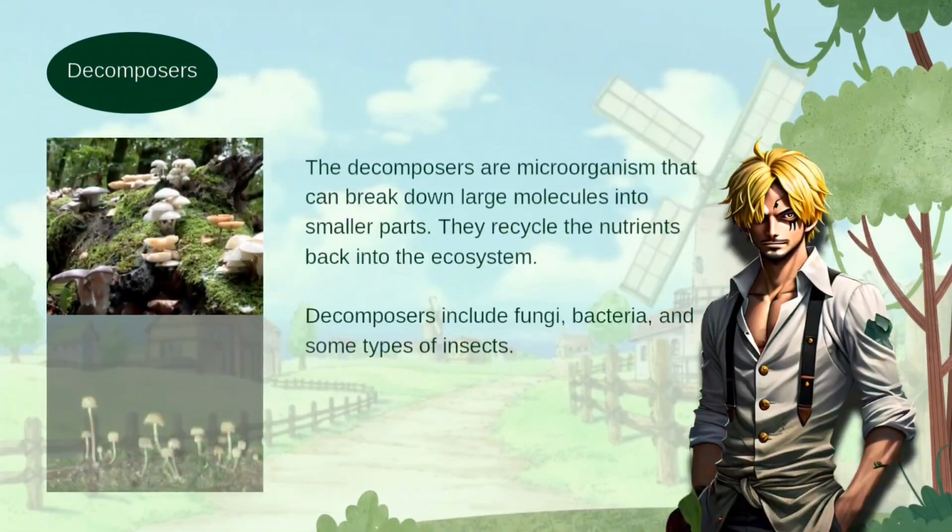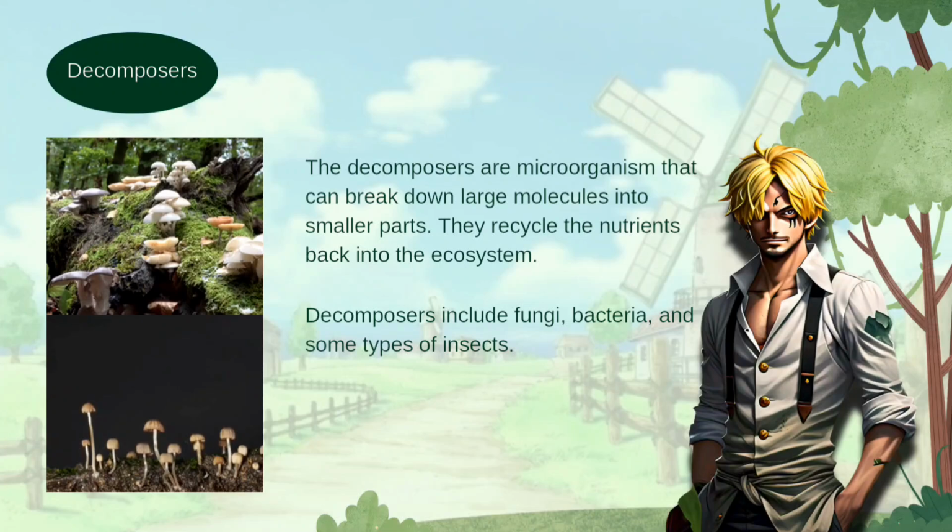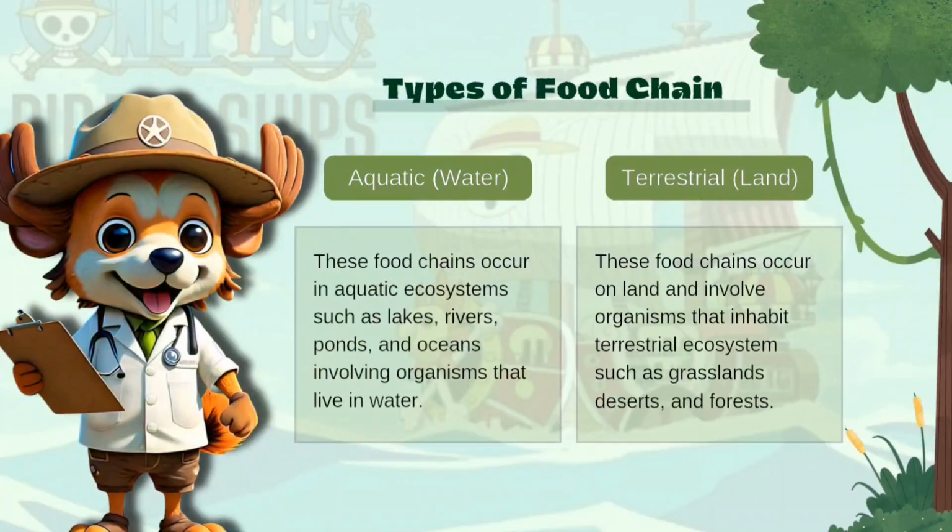And then the decomposers. These are microorganisms that can break down large molecules into smaller parts. They recycle the nutrients back into the ecosystem. Decomposers include fungi, bacteria, and some types of insects. There are two types of food chain. First, the aquatic food chain. These food chains occur in aquatic ecosystems such as lakes, rivers, ponds, and oceans involving organisms that live in water.